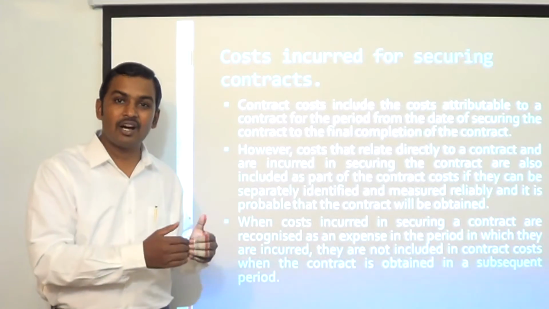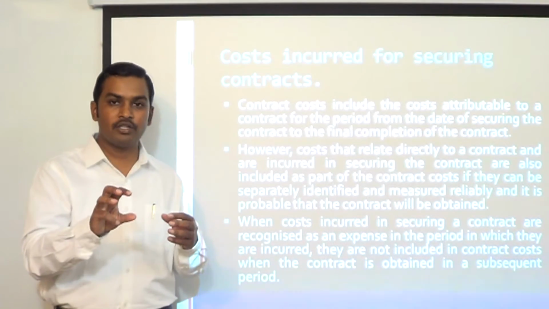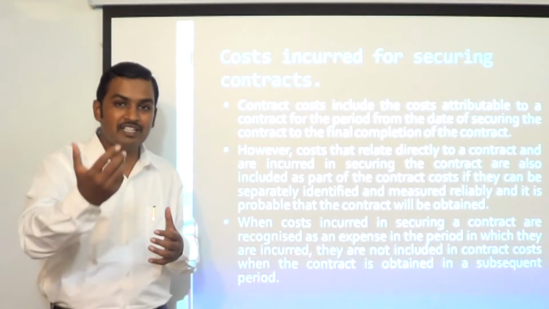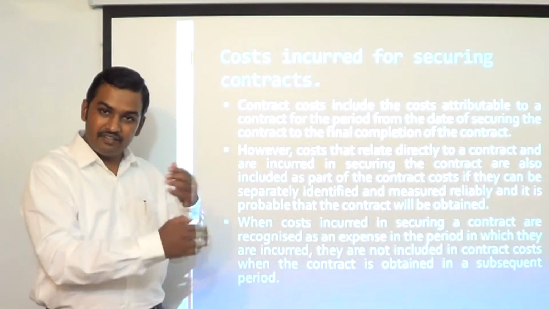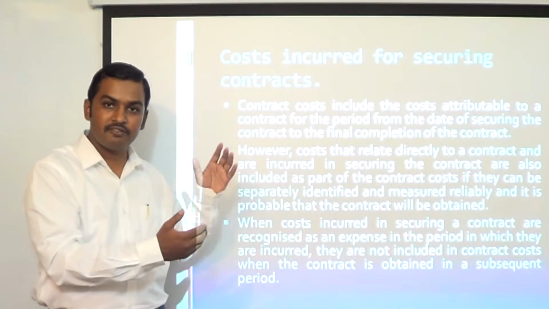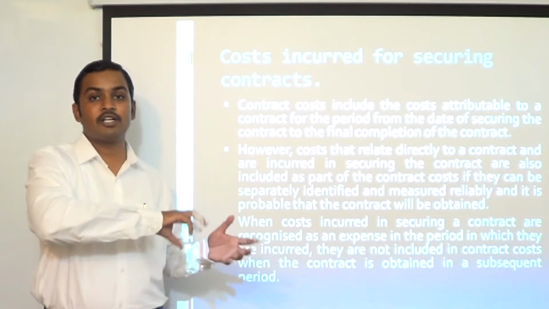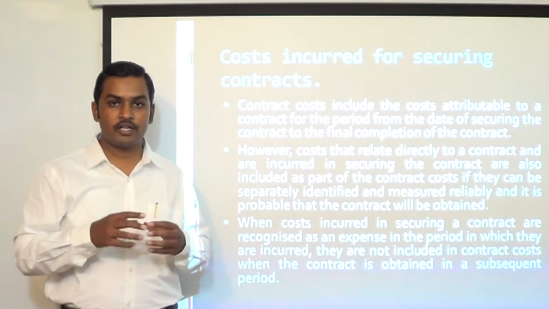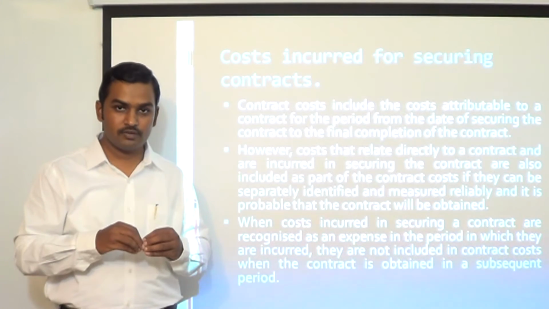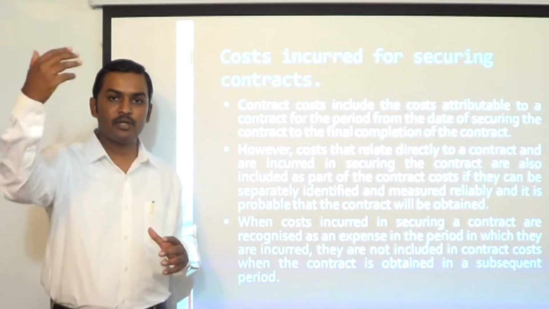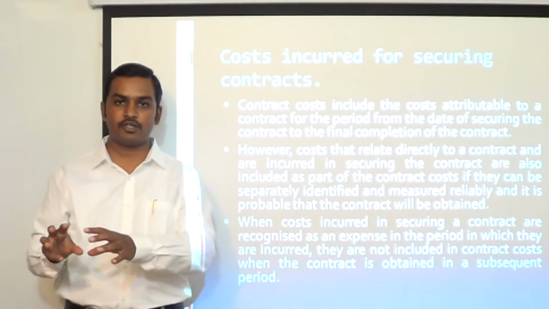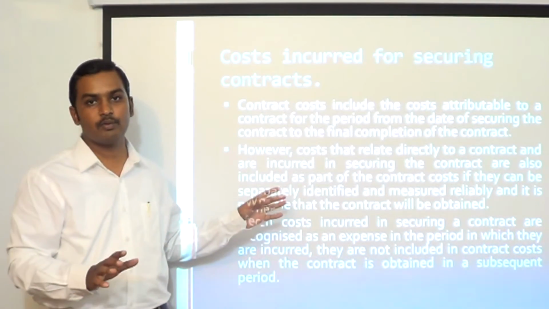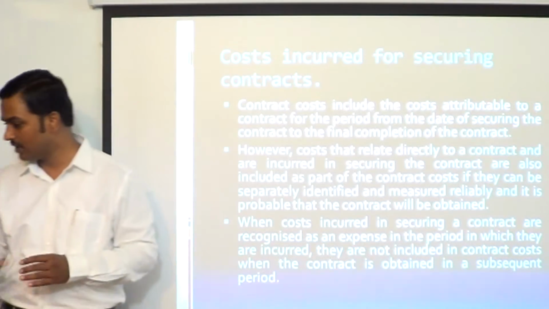In the past, in any accounting period, if such costs of securing the contract have already been debited to P&L account, they cannot be removed from the P&L account and now treated as contract costs. So you cannot reverse whatever accounting you have done for these types of costs in the past. That means, suppose for obtaining a construction contract during the current year, you have incurred some costs and you have debited them to P&L account. Subsequently, on receiving the contract, now you want to treat them as contract costs. That is not possible. That is not allowed by the standard. So I hope it is clear for you.